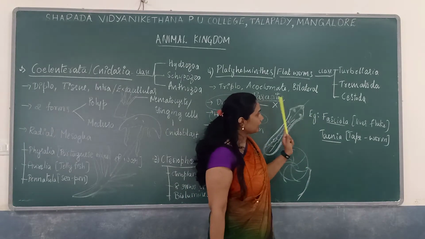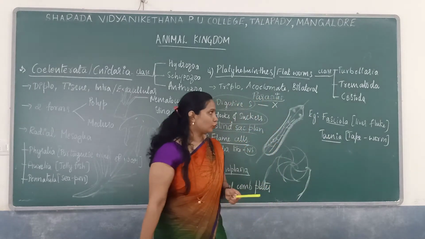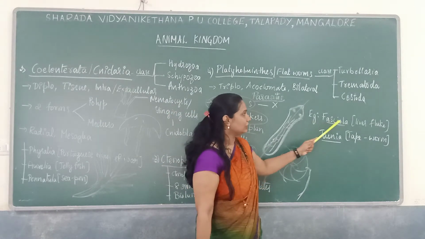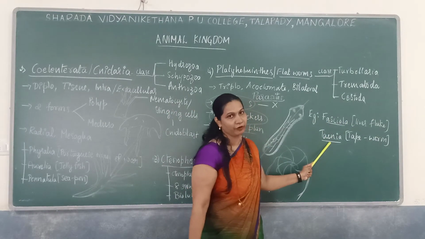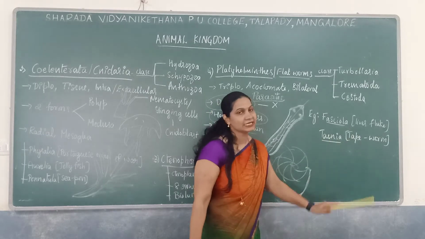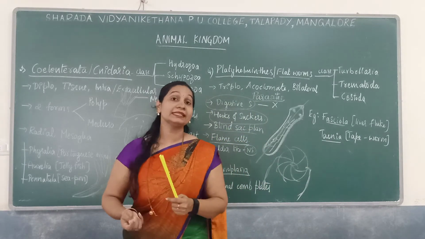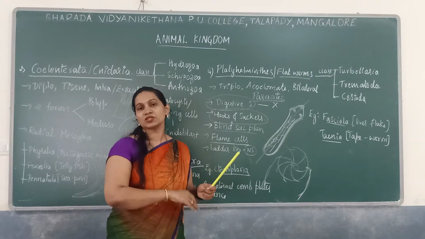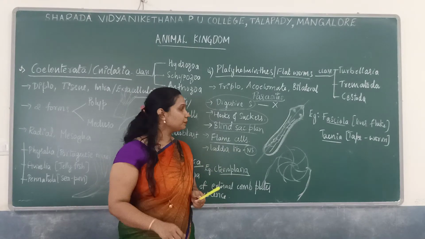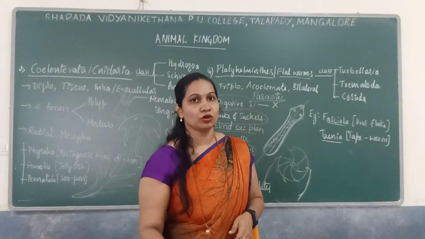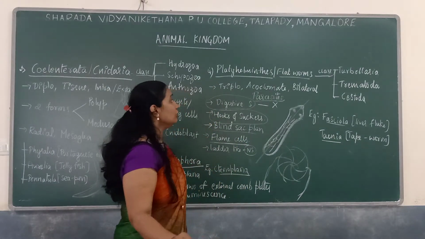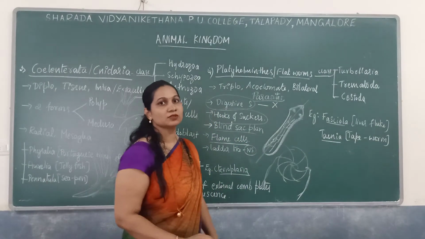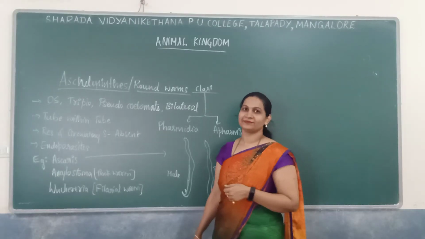Next, regarding examples: the liver fluke, Fasciola, and the tapeworm, Taenia. All these are endoparasites which need a host. Without the host, they cannot multiply. For multiplication, they need a host. So that is regarding the phylum Platyhelminthes, or flatworms.